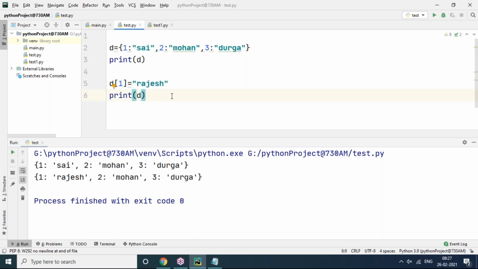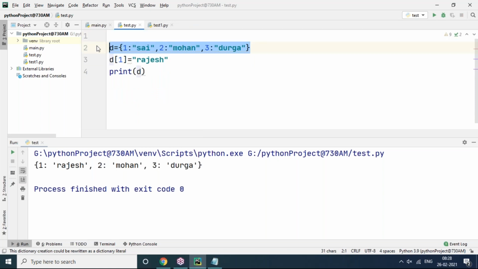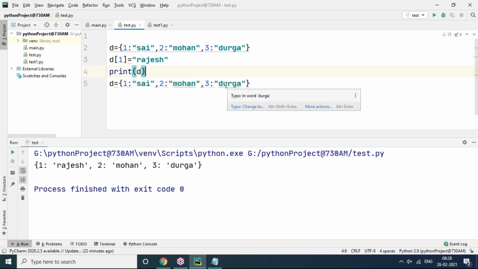Tell me what's your requirement. Can you copy the second line and paste it in the fifth line, and change the D to F in the fifth line?